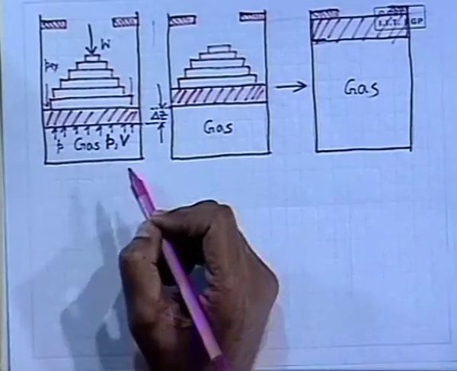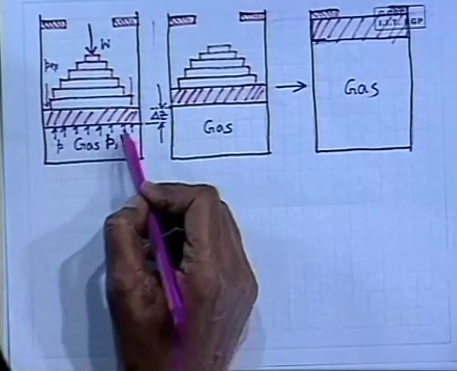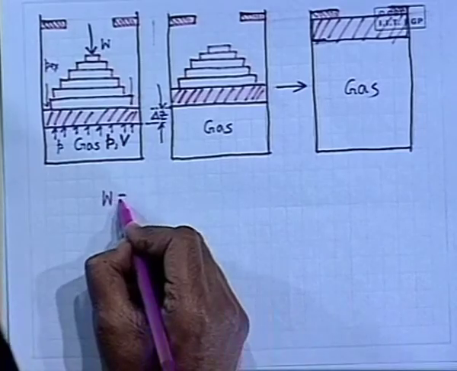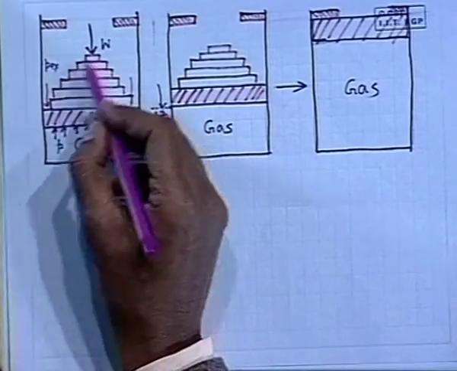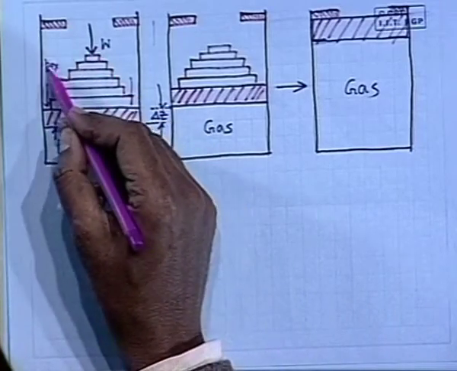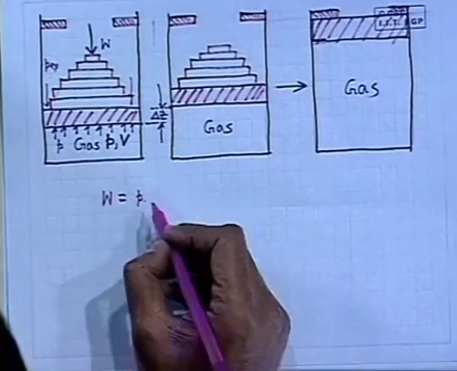So then what is the work done in this case? Let us consider the weight W is the net force, that includes both the weight and the forces due to external pressure. This balances the P into the area.